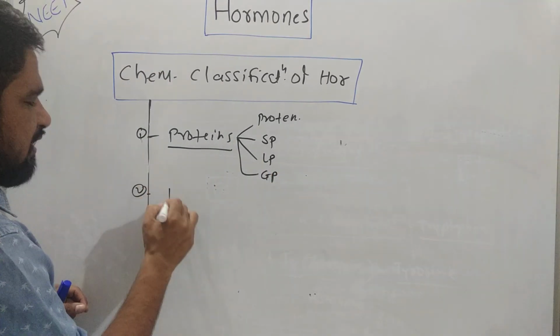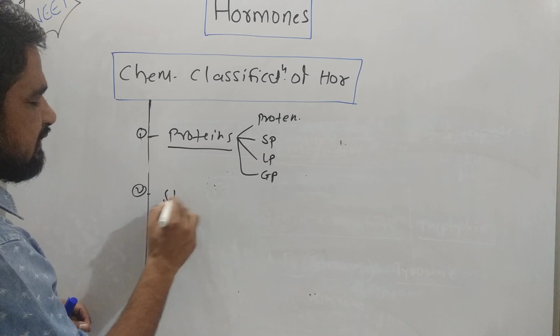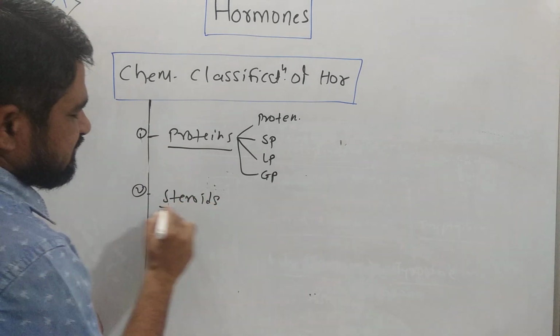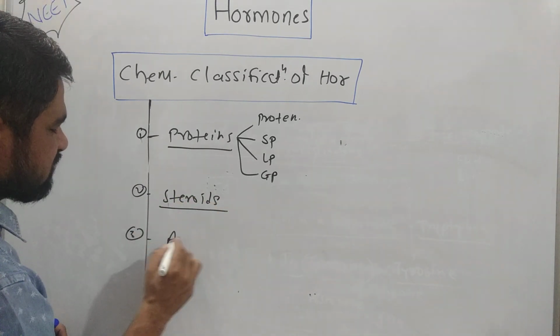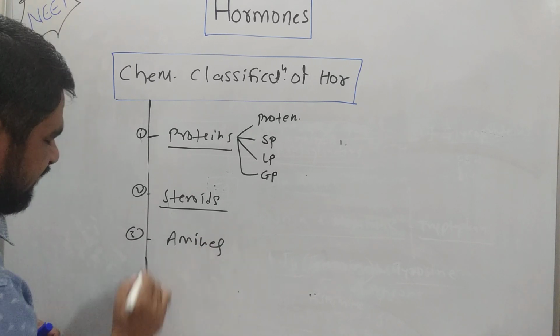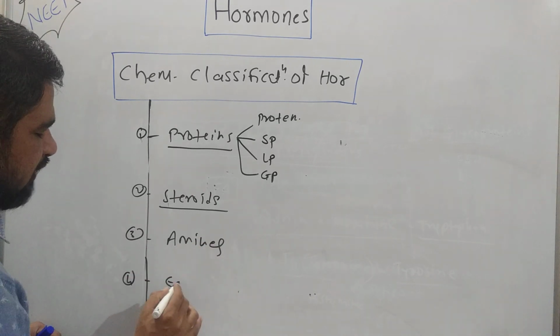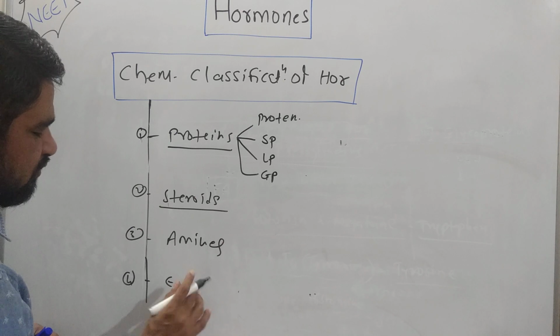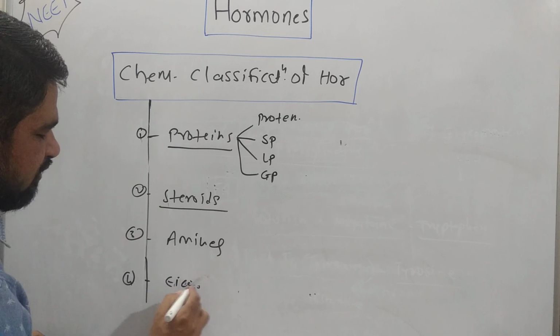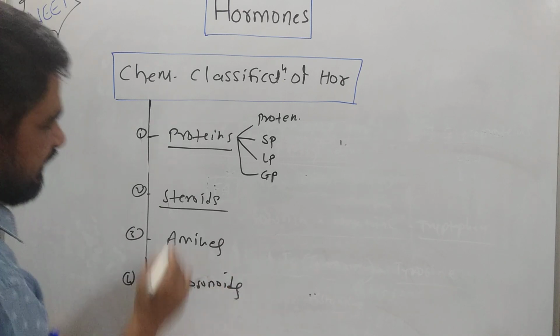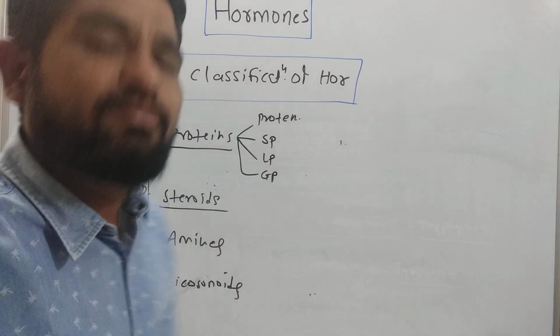In the second case, hormones are also classified as steroids. Hormones are also classified as amines, and hormones are also classified as eicosanoids. So this is the classification of hormones.